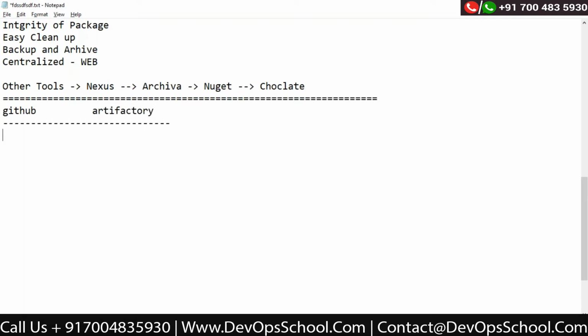When you say GitHub, primarily GitHub is a repository management system for Git repos. Here you have only Git repos, no other repo. Whereas in Artifactory, you can have a Yum repo, you can have an APT repo, any packages. Basically, in short, this is for the code, and this is for the binary.